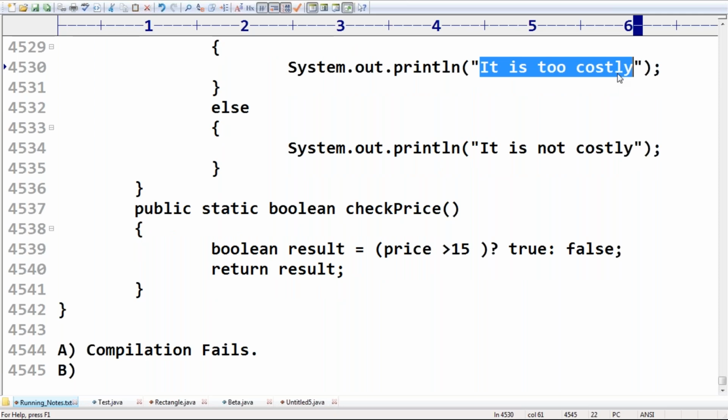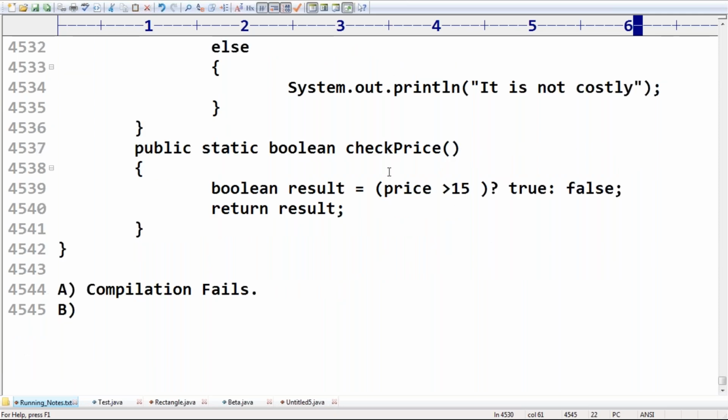It is too costly printed to the console.